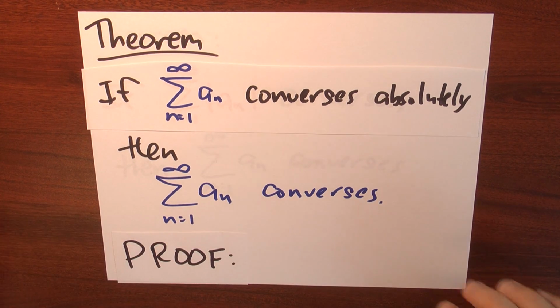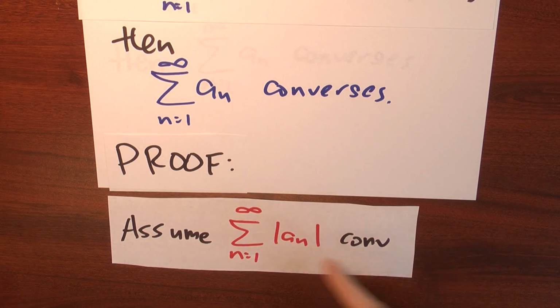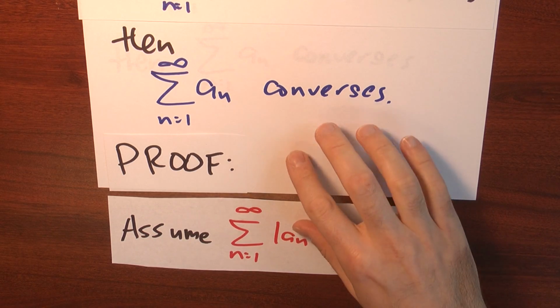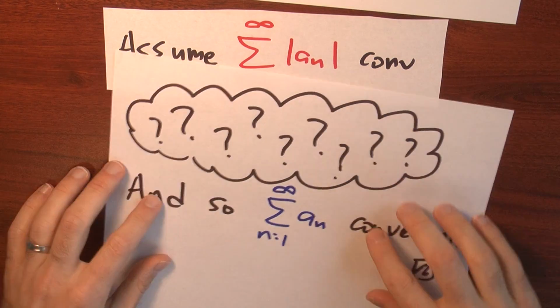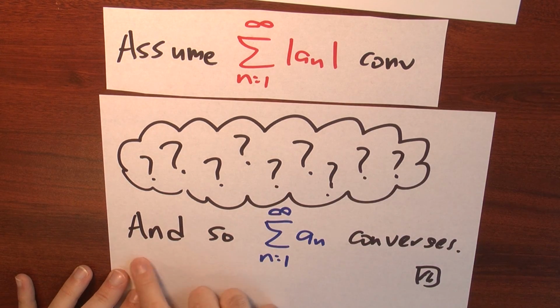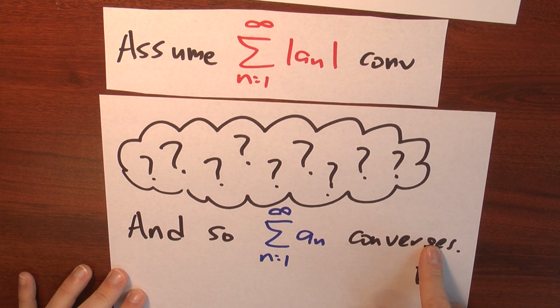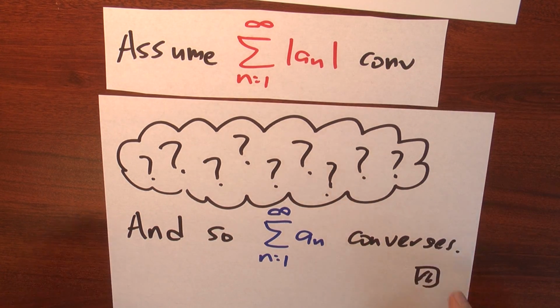Let's prove that. How's this proof going to go? Well, the proof is going to start out with my assuming that the series converges absolutely, meaning I'm going to assume that the sum of the absolute values of the a sub n's converges. And then somehow, I want to do something, I don't know what yet, so I've got some cloud with question marks, and then I eventually want to conclude that the original series converges. So what goes in these question marks? How do I get from this assumption to this conclusion?